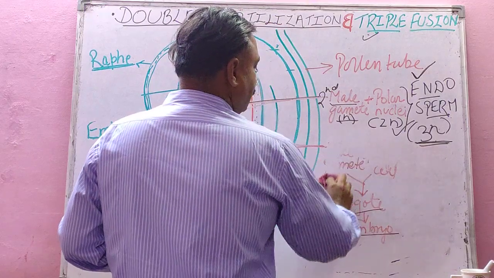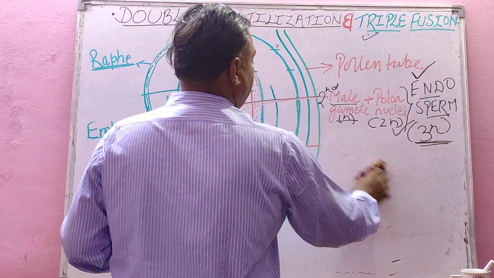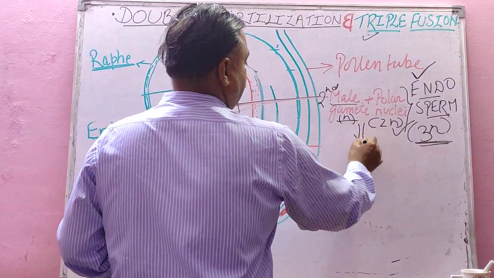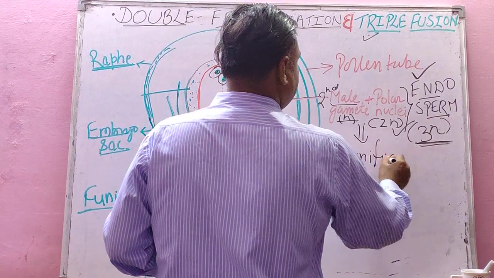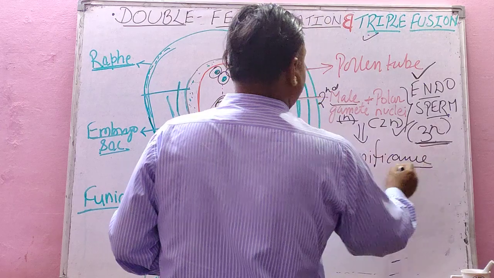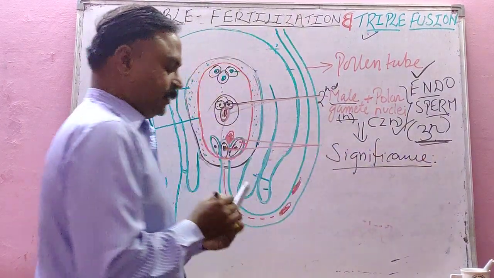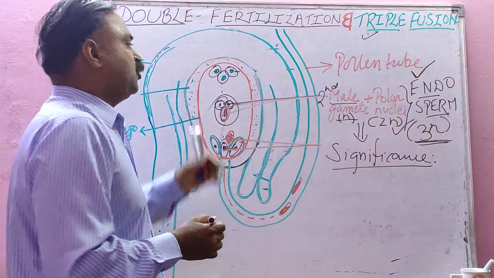Now in the same diagram I will tell you the significance of double fertilization. Significance of the double fertilization lies here, student. Means what is the importance? Significance of double fertilization is that the triple fusion leads to the formation of endosperm.